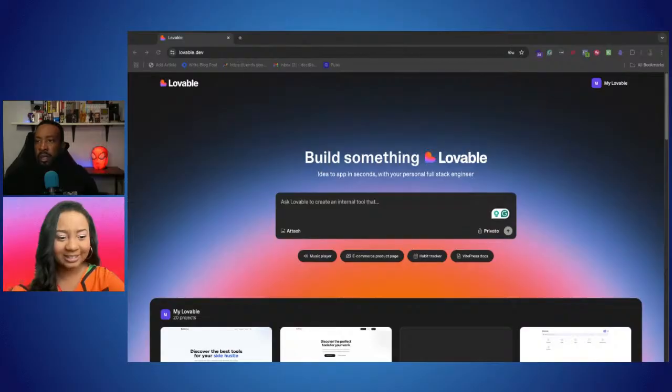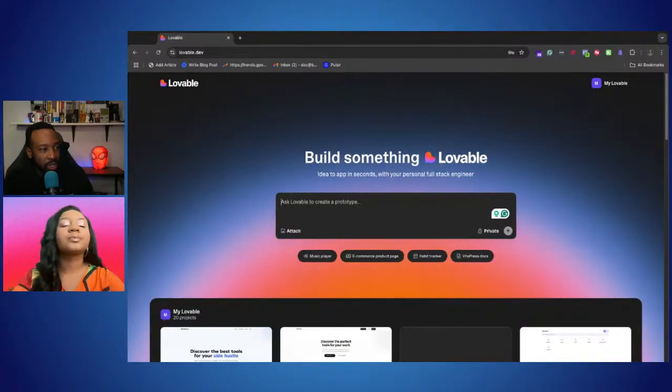Let's do it. Okay, so I'm thinking about just describing the idea here, or do you think I should go to ChatGPT and create a product requirement doc first? What would you think I should do? Just start going into Lovable? What do you think?